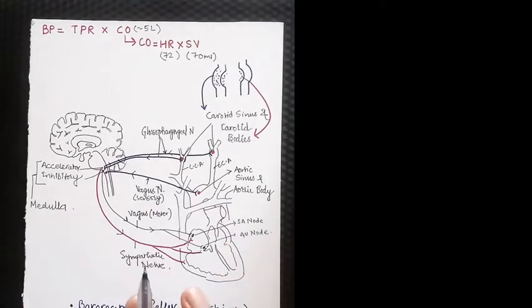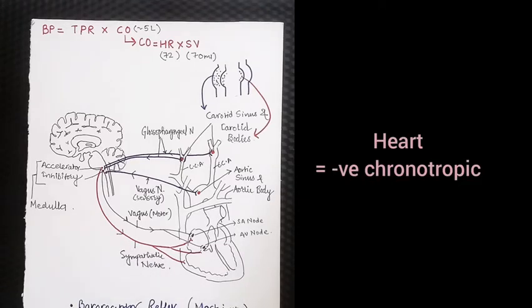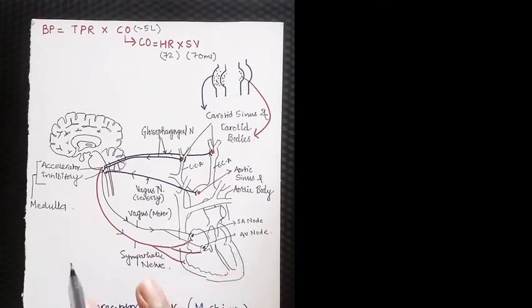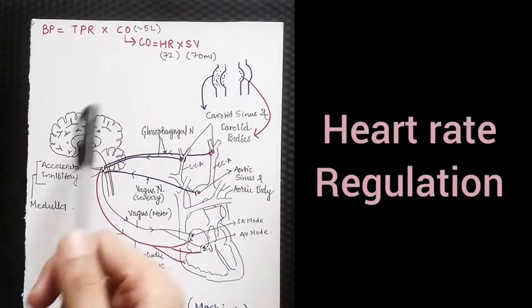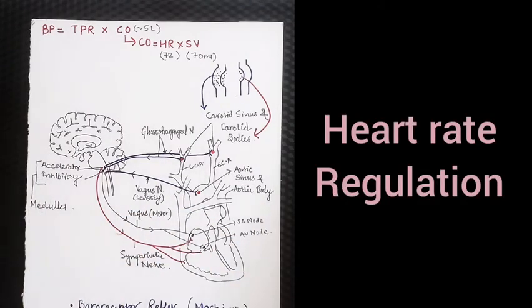Okay, so till now we have discussed different terms related to the conduction system of the heart. We know that our heart is negatively chronotropic. That means our heart rate cannot be regulated by the heart itself. So in today's lecture we will discuss how heart rate is regulated, and this is the diagram of the baroreceptor reflex.